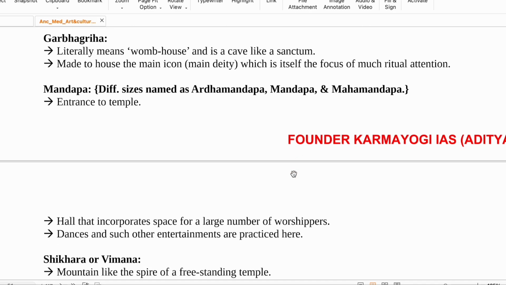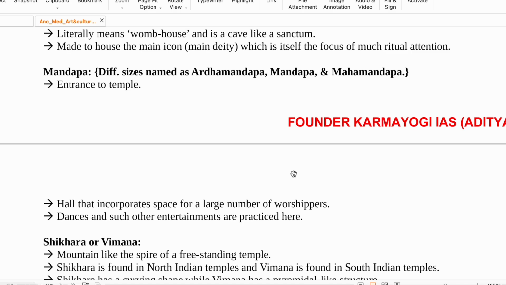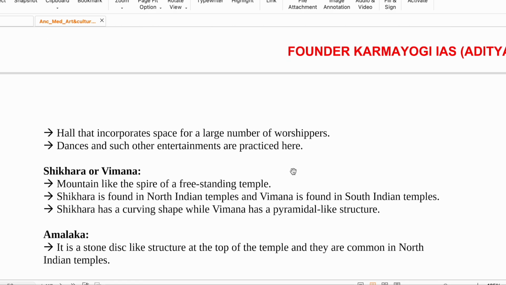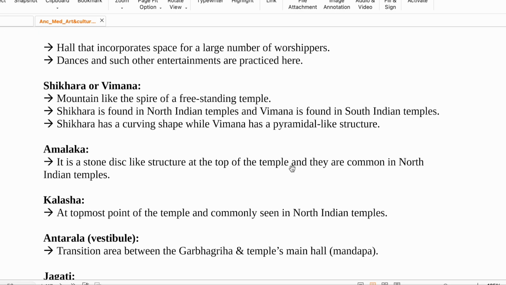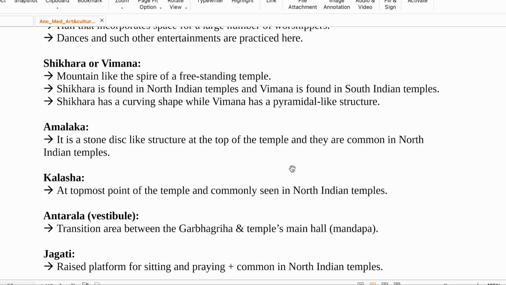Then there are mandapas. There are different kinds of mandapa: Ardha Mandapa, Mandapa, Mahamandapa. It is an entrance to the temple. In the mandapa you will see a lot of people sitting. It is a kind of hall as well. Any kind of bhajan, kirtan, dance happens there. Then there are Shikhara or Vimana, the mountain-like spire of a freestanding temple. Shikhara is found in North Indian temples and Vimana is found in South Indian temples.